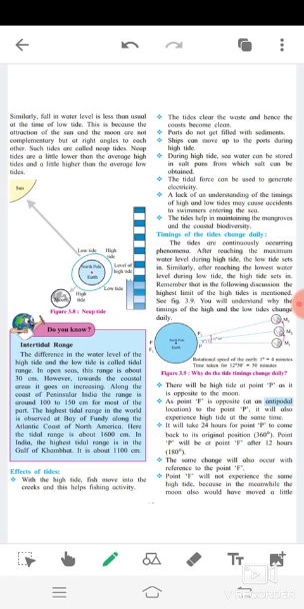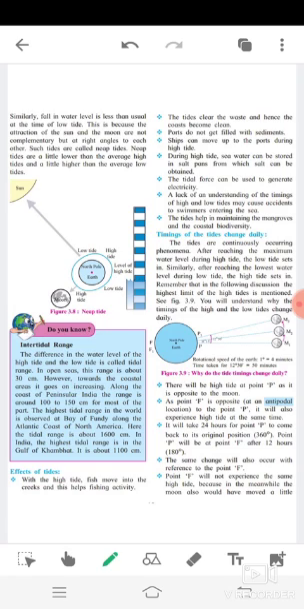During high tide, seawater can be stored in salt pans from which salt can be obtained. The tidal force can be used to generate electricity. The tides help in maintaining the mangroves and the coastal biodiversity. A lack of an understanding of the time of high tide and low tide may cause accidents to swimmers entering the sea.